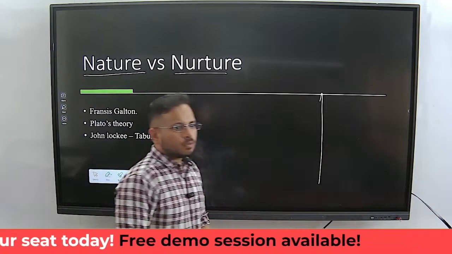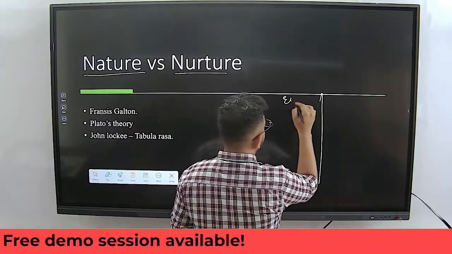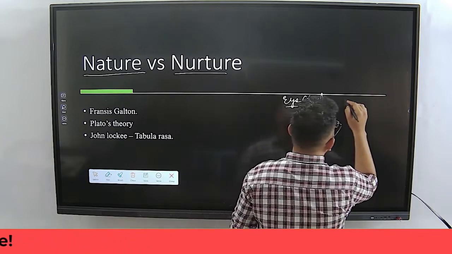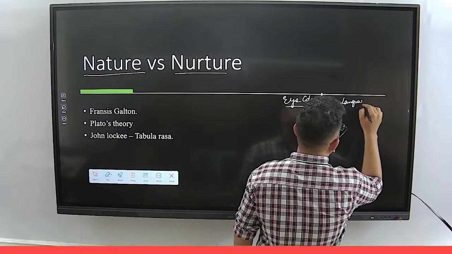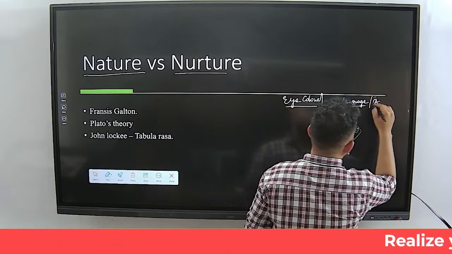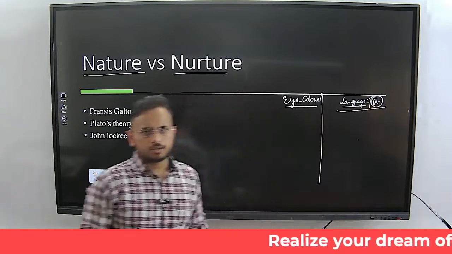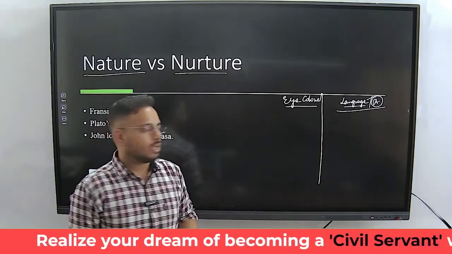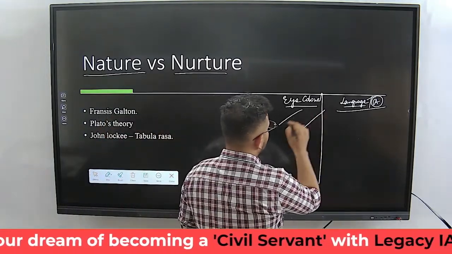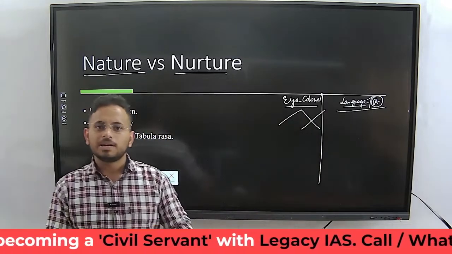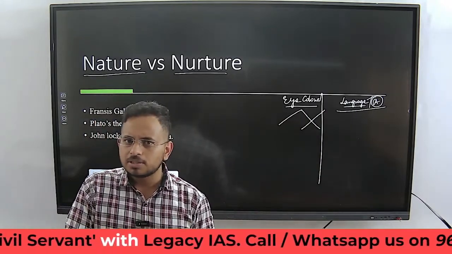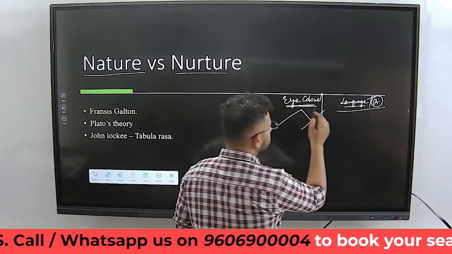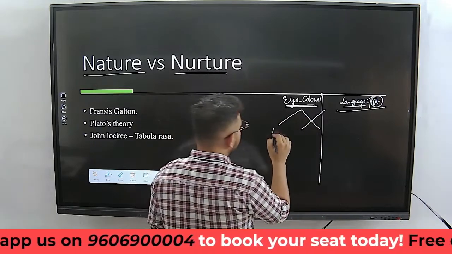One, the color of an eye. Okay, eye color. Second, the language or the accent. Consider these two traits. One is the eye color, second one is the language or the accent. If I give you options for eye color, what determines the eye color? Is it the environment that determines the eye color? No, environment has the least impact on the eye color. Then what has more impact on the eye color? The inheritance pattern.